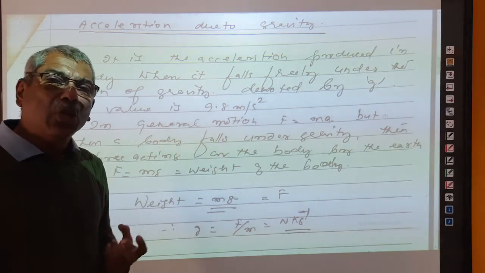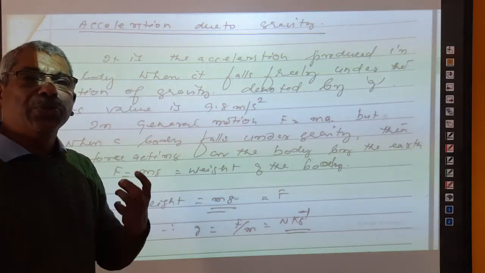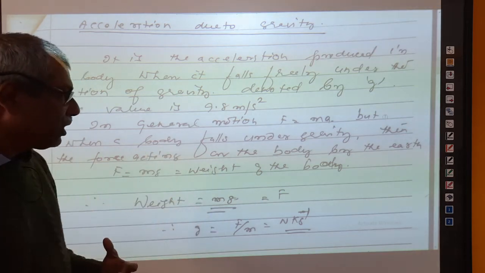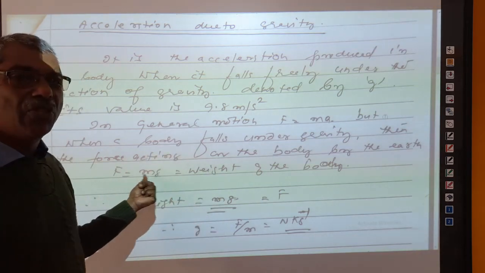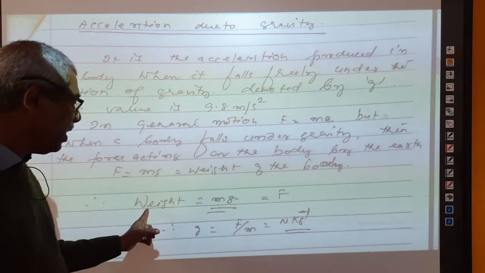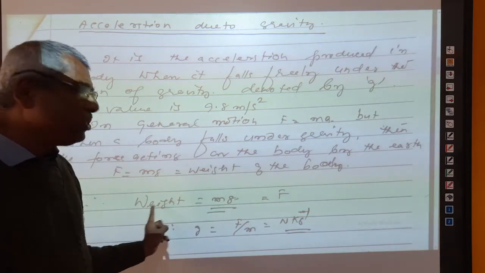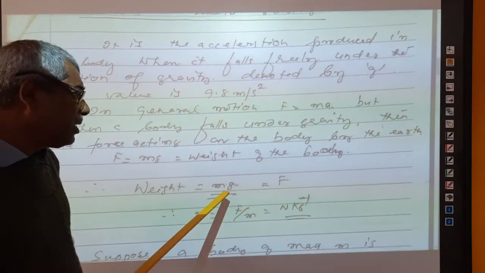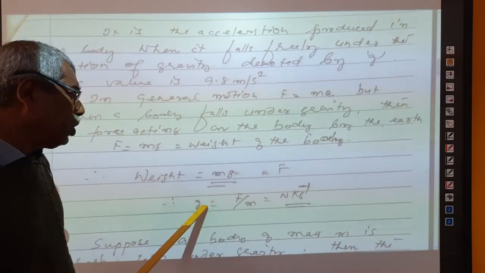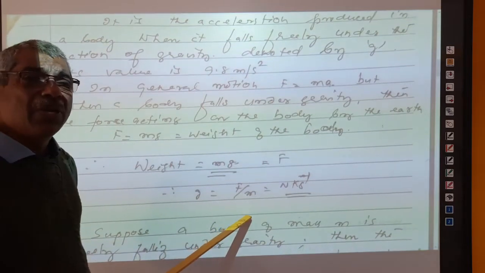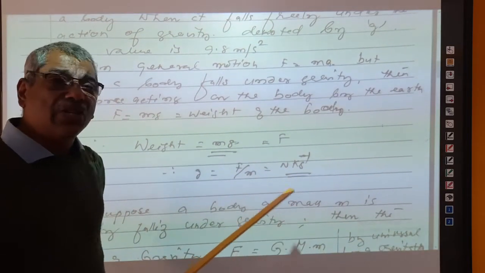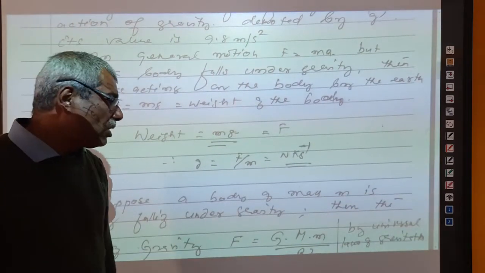The weight of any object on the surface of the earth is due to the force acting on the body by the earth. Therefore, most of the time we don't write F is equal to mg, but we write W is equal to mg, weight is equal to mg, but that is actually equal to force only, right? So, as mg is equal to F, we can also write g is equal to F by m. So, the unit of g can be Newton per kg, also the unit of acceleration due to gravity.